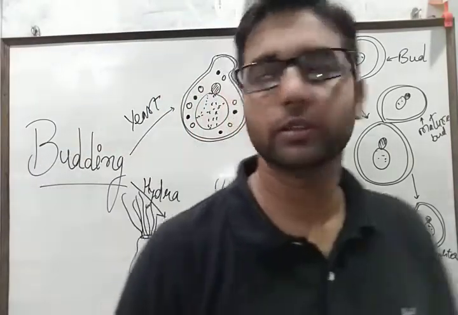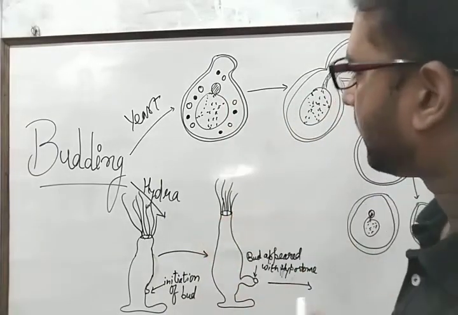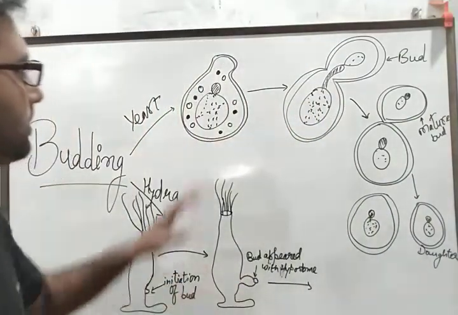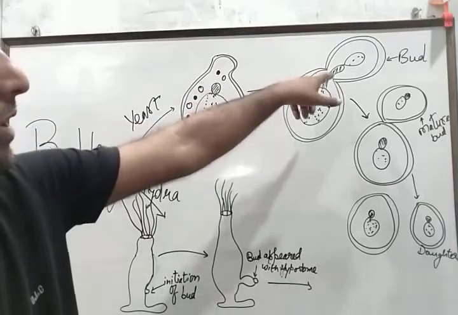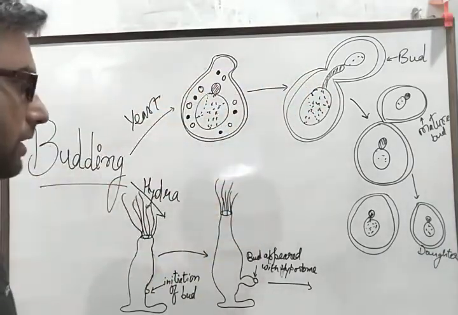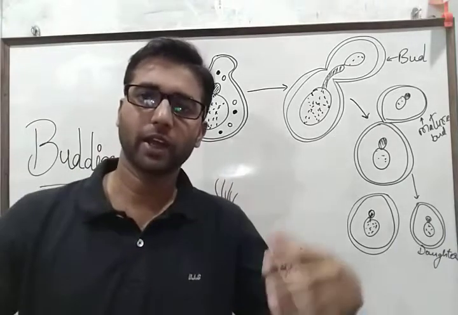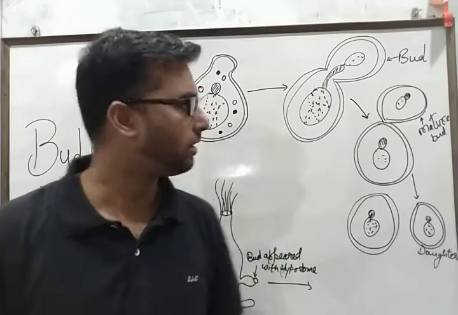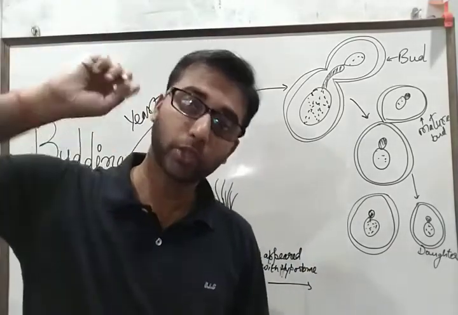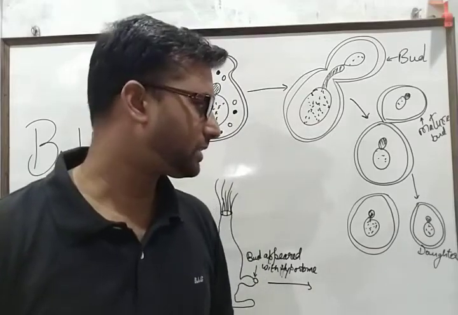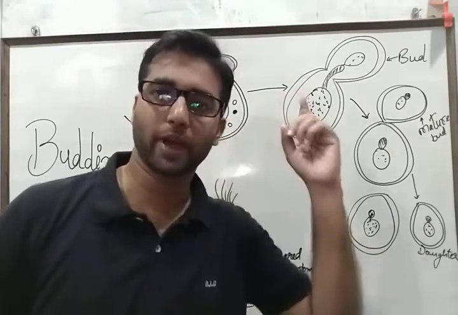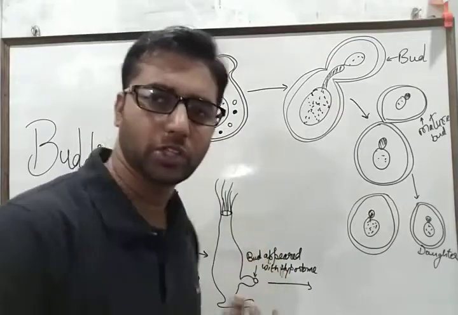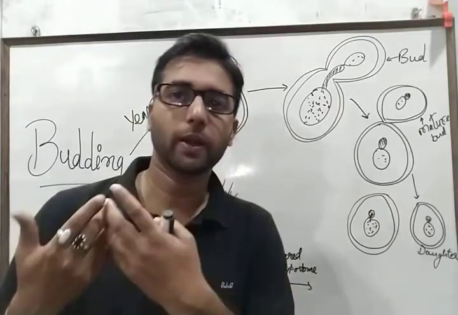Budding is the formation of a bud-like structure in either a single-cell organism or a multi-cell organism, and with the help of those structures, these organisms get divided. Since asexual reproduction involves a single parent, all the daughter forms are identical to their parents, and that's why sometimes we say that the daughters are clones of their parents. The word clone is used because they are morphologically and genetically similar to their parents.